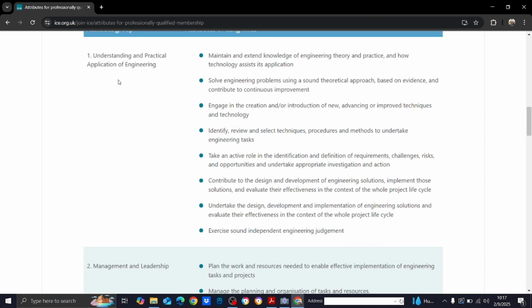You don't have to show one example for engaging in the creation or introduction of new, advancing or improved techniques and technology, and another example for identifying, reviewing and selecting techniques, procedures and methods to undertake engineering tasks. No, you have to show one or two examples that cover all these things.